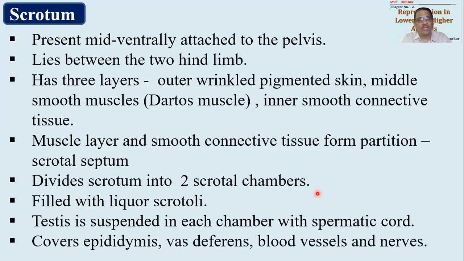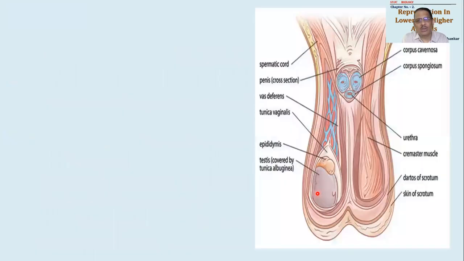This muscular band will cover some additional things like epididymis. Epididymis is a coiled tube. Even it will cover the part of vas deferens. It will cover blood vessels. It will cover nerves. So ये सबको क्या करेंगे, उसको bind करेंगे, and then it will act as a cover over the testis so as to suspend the testis in the scrotum. तो testis को scrotum के अंदर suspend करने के लिए ये दोनों available है.